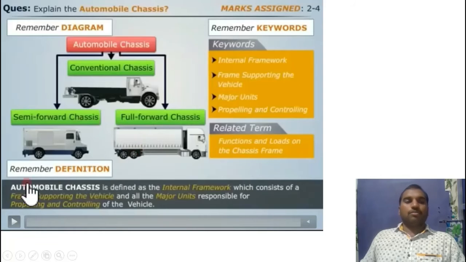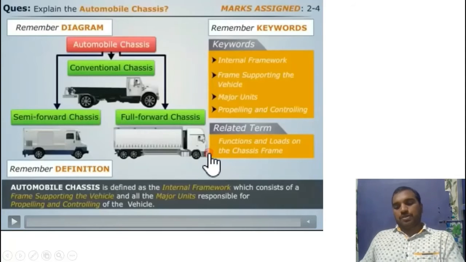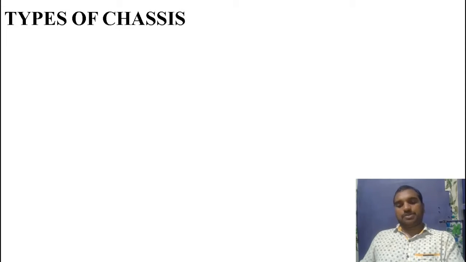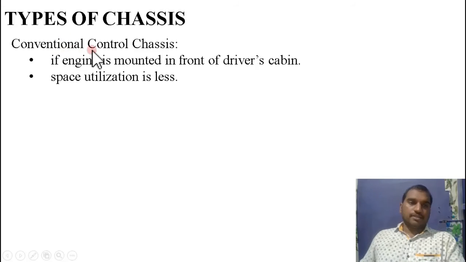So by this video, it is very easy to understand how the chassis is classified. Now coming to the next slide, it is related to the types of chassis. The first one is conventional control. If the engine is mounted in front of the driver's cabin, space utilization is less, which we have seen in this conventional chassis in the video. Old-day lorries are an example.